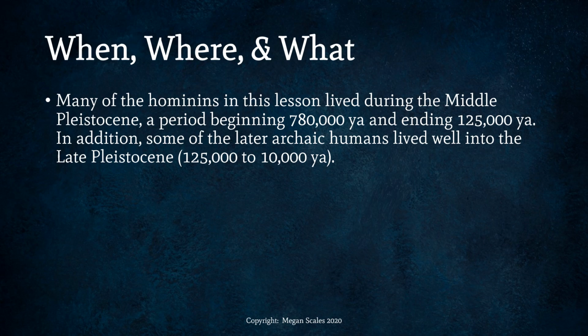Sometimes different specimens will be classified as Homo erectus, sometimes as Homo heidelbergensis and archaic human. So you are going to see some overlap depending on which textbook or source or lesson you're looking at. But this is because there was a gradual transition between these species. The hypothesis is that Homo erectus did evolve into archaic humans later. So these species represent more of a gradient probably than different blocks or distinct species on different timelines.